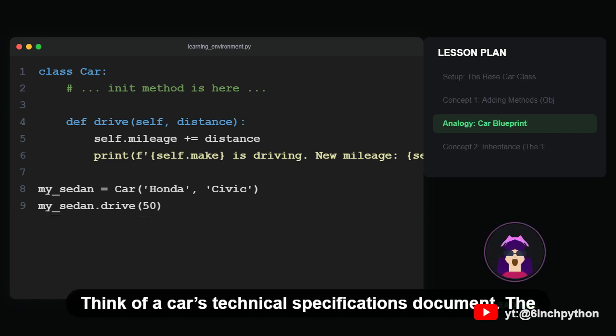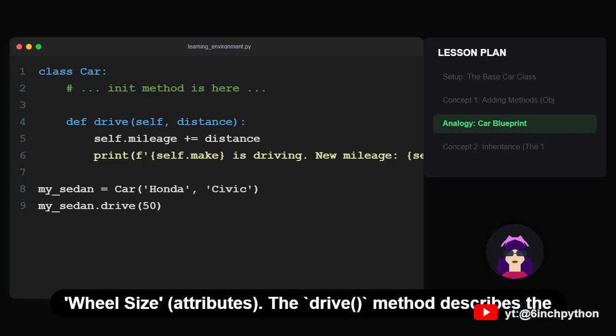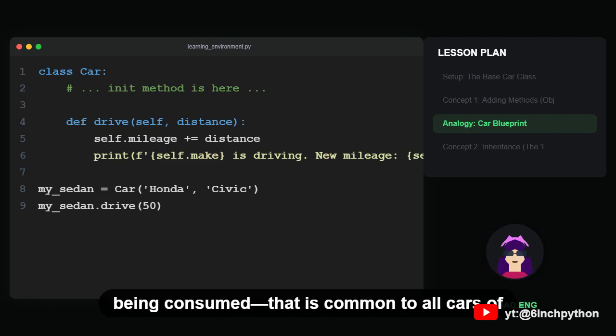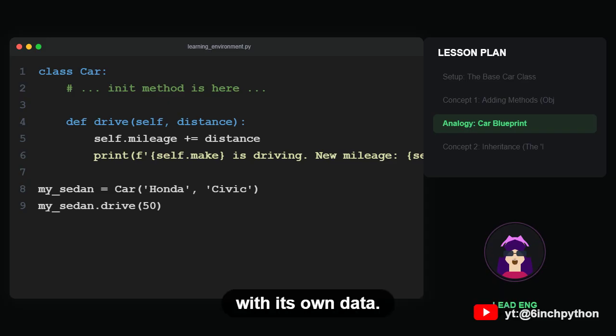Think of a car's technical specifications document. The __init__ defines static components like engine type and wheel size, attributes. The drive method describes the process of movement, the sequence of gears engaging, fuel being consumed, that is common to all cars of this type. Methods allow the object to interact with its own data.